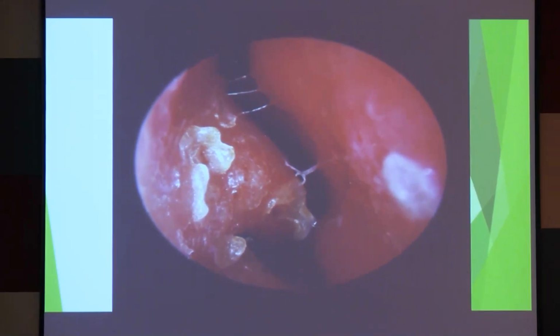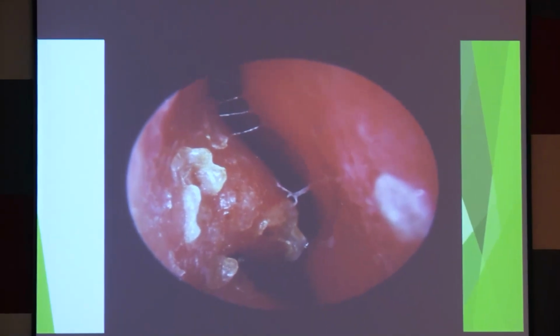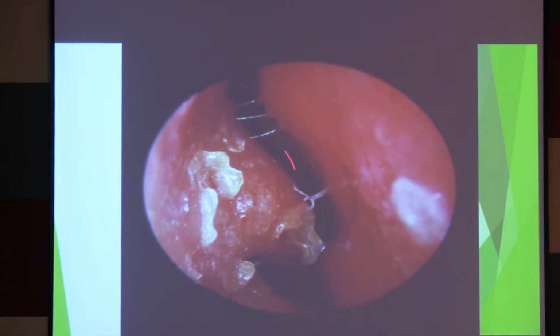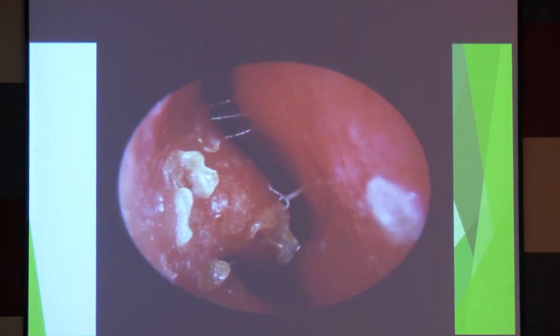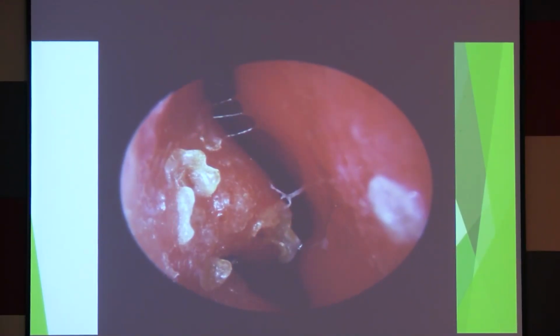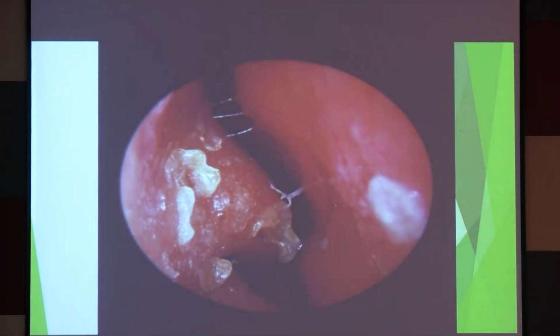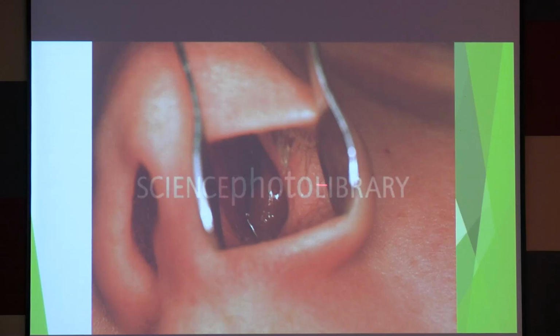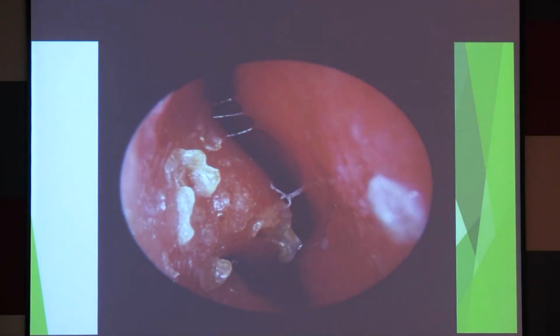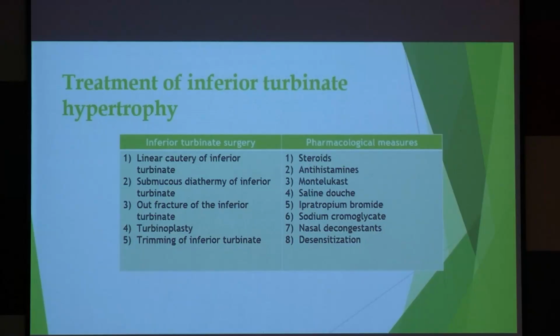Look at this picture. What is the abnormality you can see? This is your nasal septum, this is your inferior turbinate, right? You can see lots of crusting there, right? And what is this picture? This is your septum. There is a big perforation, right? This is septal perforation. Okay, and this is an inferior turbinate ulcer, right? How do you treat inferior turbinate hypertrophy?